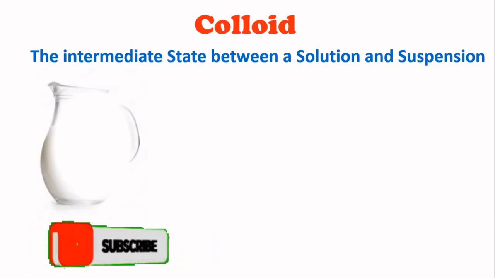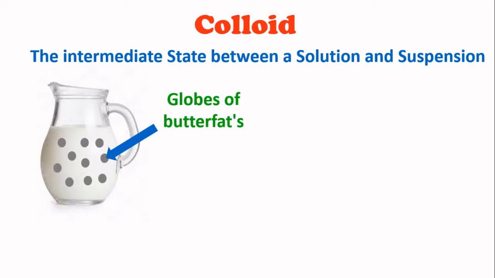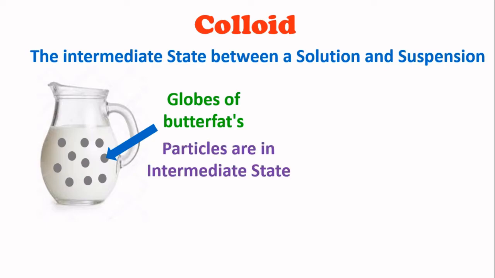For example, if we take milk, we can see the particles, the globules of butterfat. Also, the particles are of intermediate size. Intermediate state means the particle size is lesser than that of a suspension and higher than that of a solution.